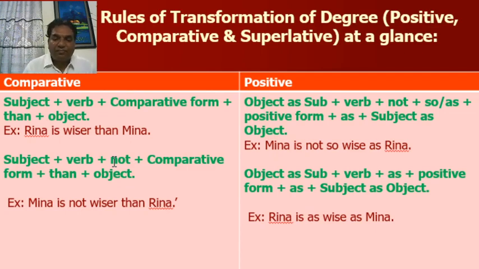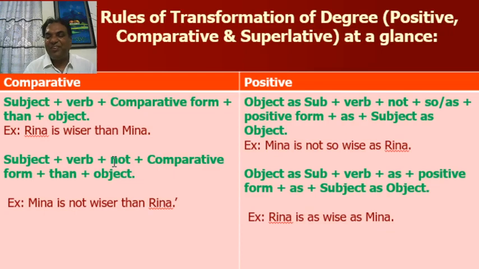Second rule, subject plus verb plus not, negative, plus comparative form plus than plus object. In positive degree, object as subject plus verb plus as plus positive form plus as plus subject as object. This will be positive sentence or affirmative sentence.